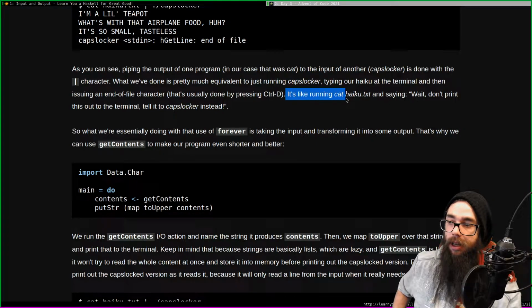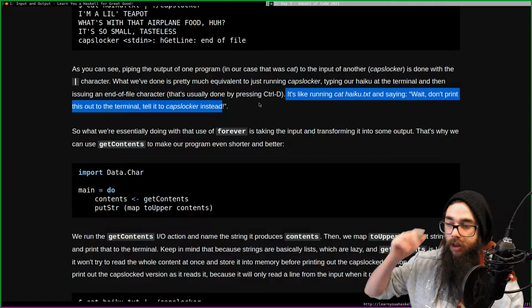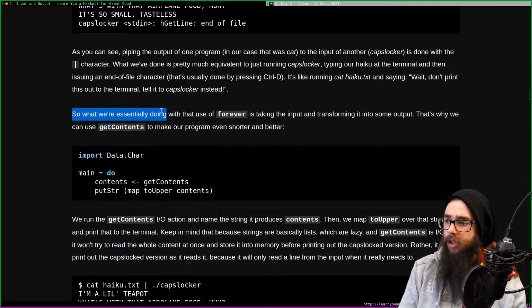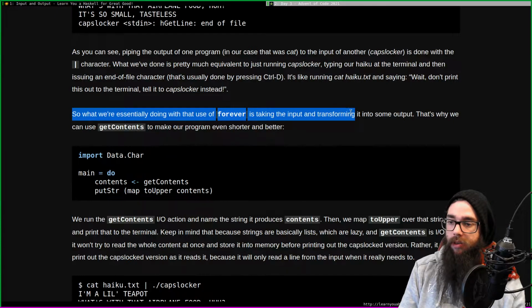It's like running cat haiku.txt and saying, wait, don't print this to the terminal. Tell it to caps locker instead. Exactly. So what we're essentially doing with that use of forever is taking the input and transforming it into some output.